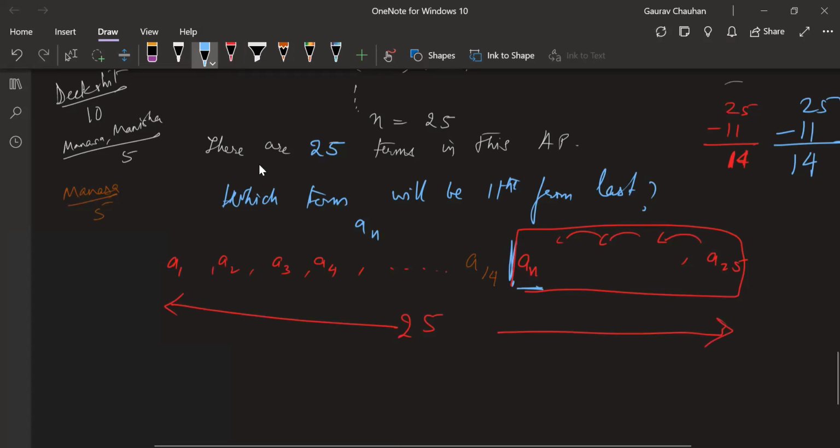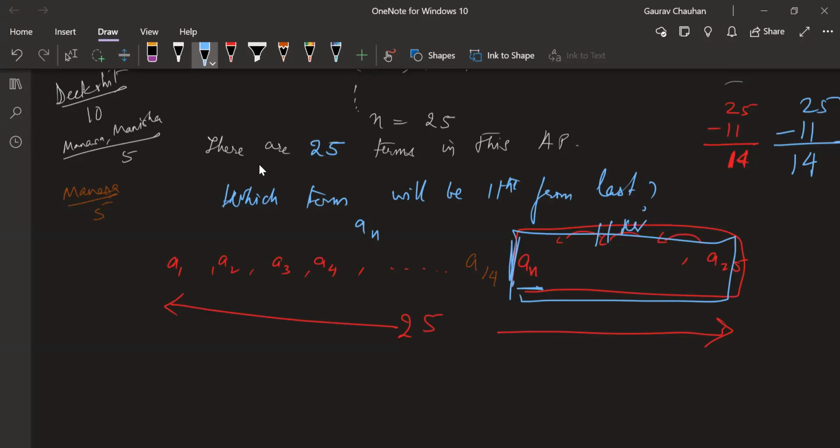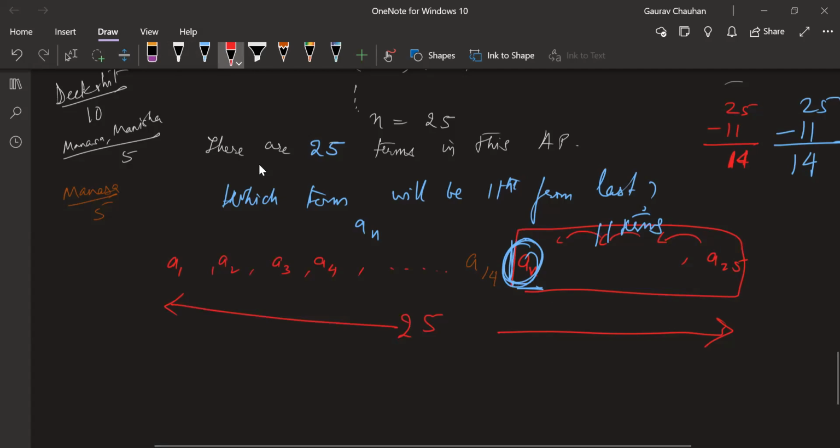In those 25 terms, you are removing this box, because this is totally 11 terms. But they're asking us the 11th term from last, which means I cannot remove this one. No, I should take this one. So this is A15. Yeah, guys, fist to 5 on the explanation now. If you're clear with what Mansa just did and what we just did, why it will be A15 and not A14. Dilruba, clear hai?